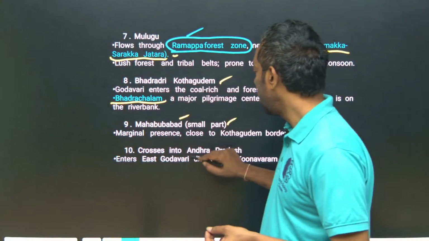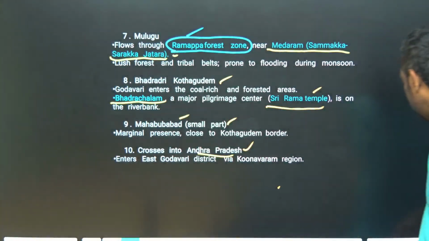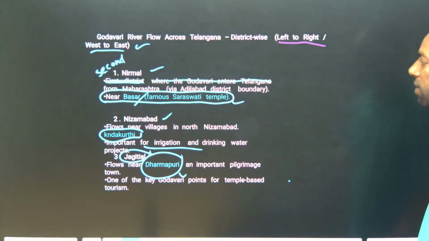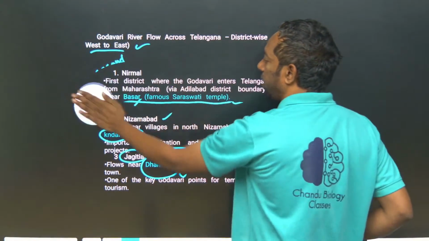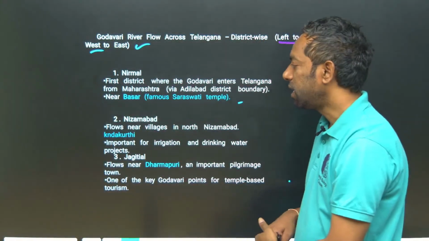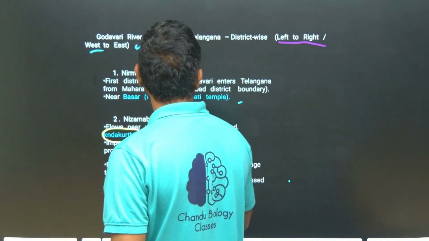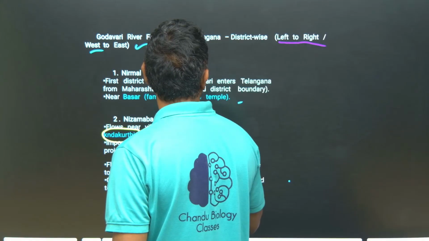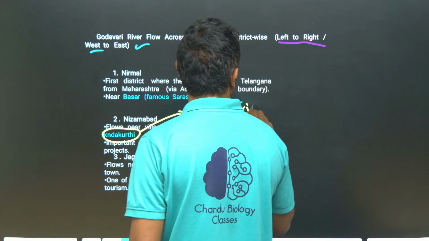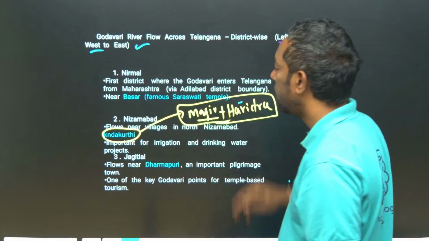After that it crosses into Andhra Pradesh. Once again, you have to see the areas where the Godavari flows. First Nirmal, the Basar temple, and Kandakurti in Nizamabad. Triveni Sangamam at Kandakurti, where the Godavari meets Manjira and Haridra. So this is the Triveni Sangamam.